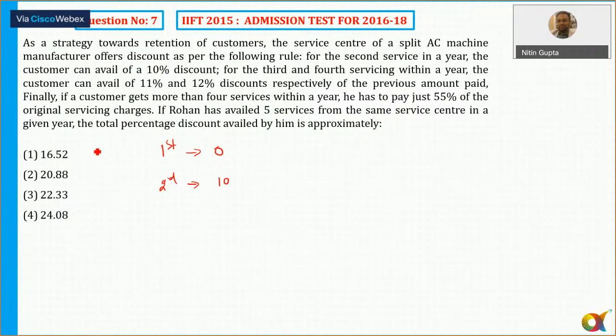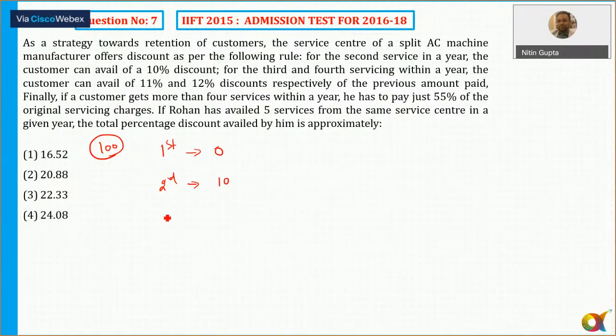Assume the service charge is rupees, you can assume any value. So I am assuming that the service charge is rupees 100. In that case, for the first year it is 0. Second year 10% discount. The third and fourth servicing within a year, the customer can avail 11% and 12% discount respectively of the previous amount paid.